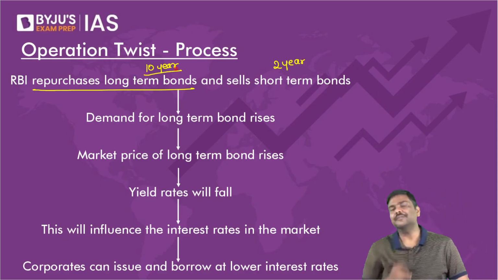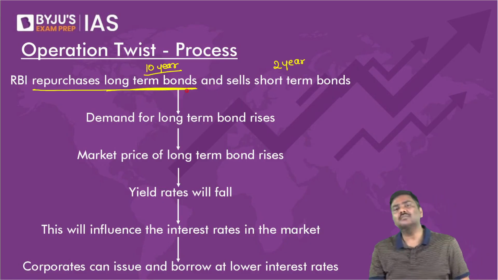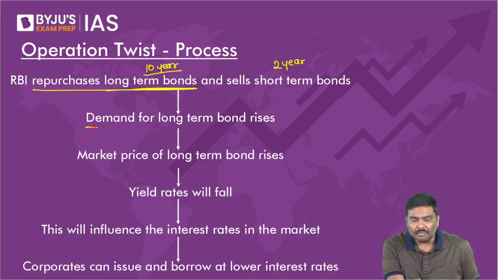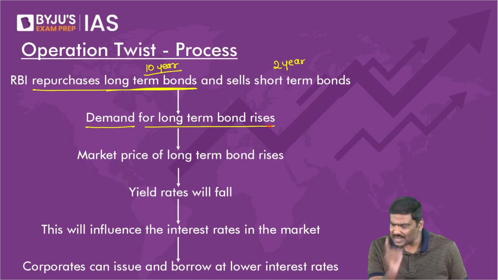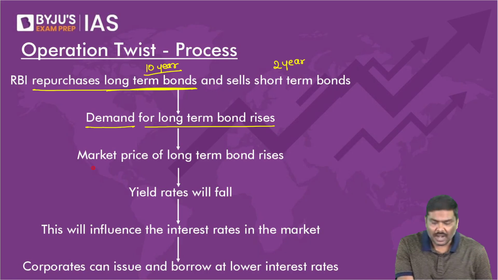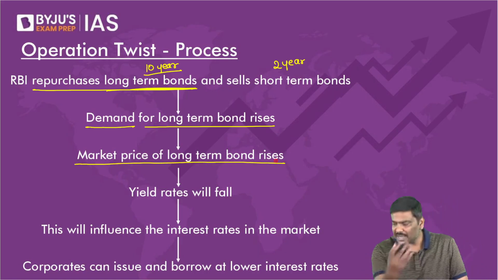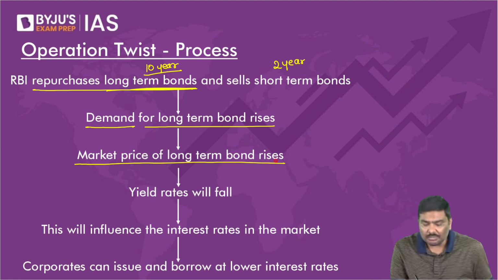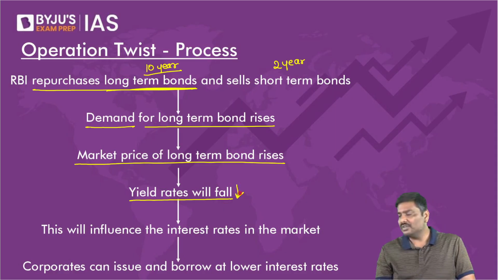Follow that. Track it. If RBI will start purchasing 10-year government bonds in the market, what will happen to the demand for the 10-year bonds? Demand for the 10-year bonds will start increasing. If the demand will increase, what will happen to market price of 10-year bonds? Market price will also start increasing. And if the market prices will start increasing, what will happen to yield rate? Yield rate of these 10-year bonds will fall.